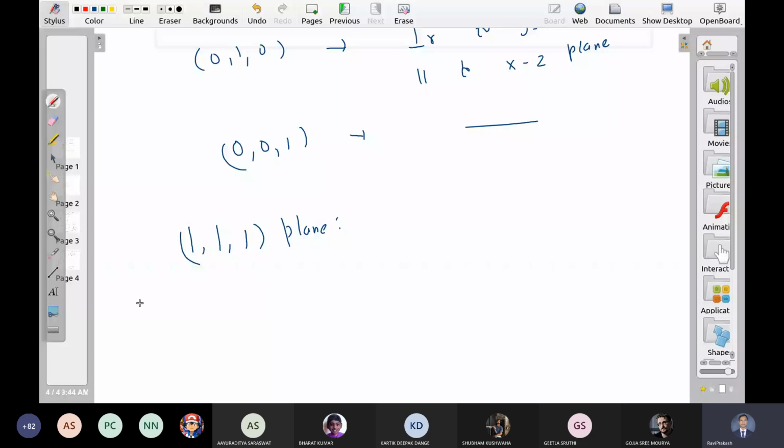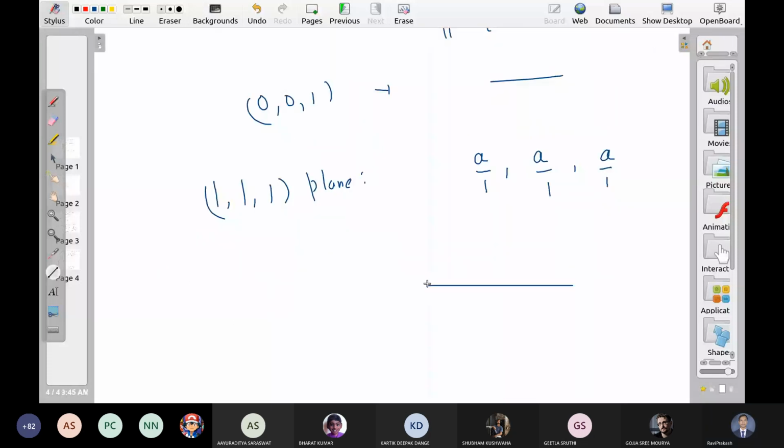So what are the intercepts along the axes? Axis के along intercept क्या होंगे इनके? a upon 1 is along the x-axis, a upon 1 is along the y-axis, a upon 1 is along the z-axis, right? So what is that plane? ये किस plane को show करता है? Equal intercepts along all three axes. So a plane like this.